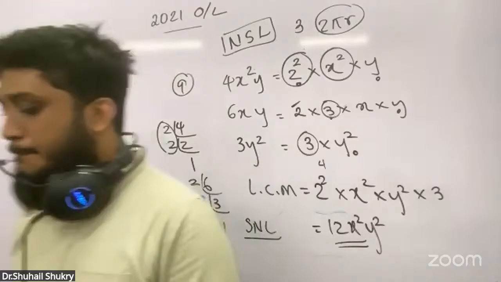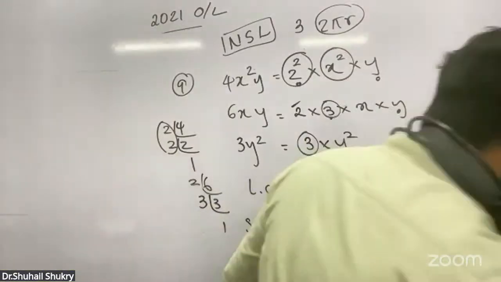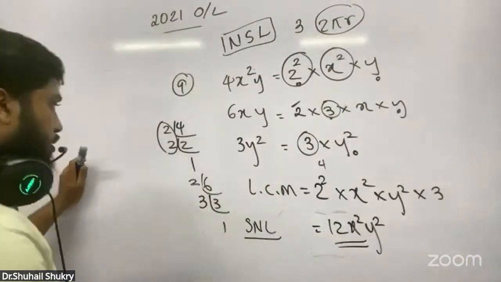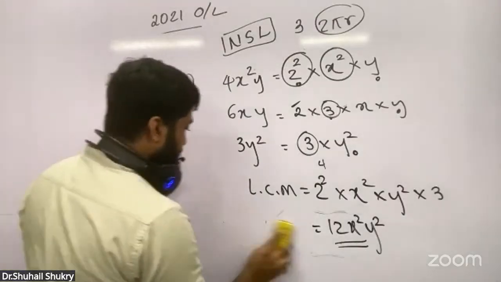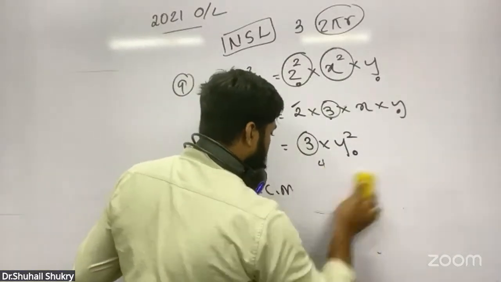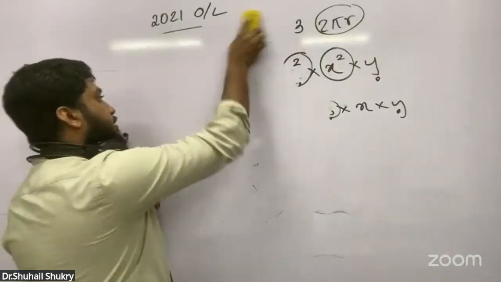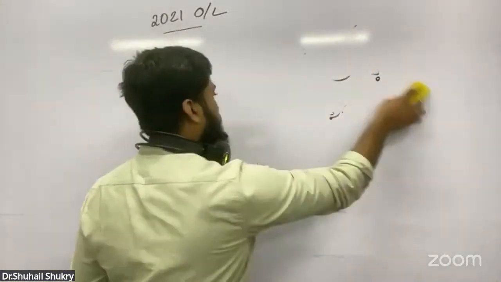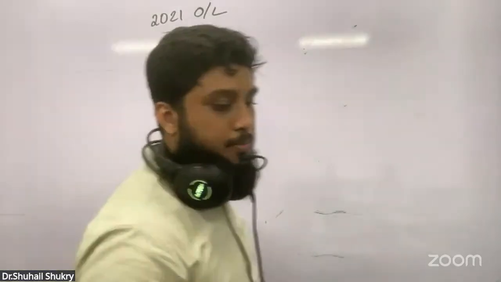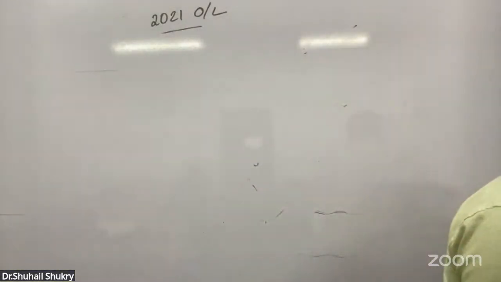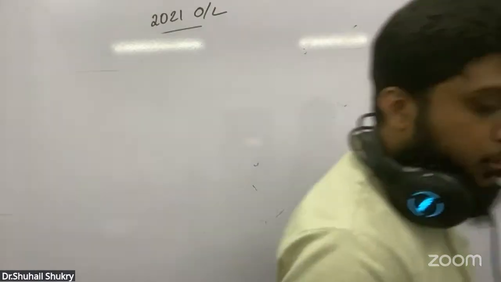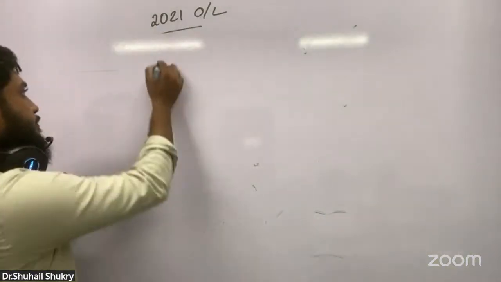Now, how much is the deposit amount? Is it a deposit or a loan? It's a deposit.